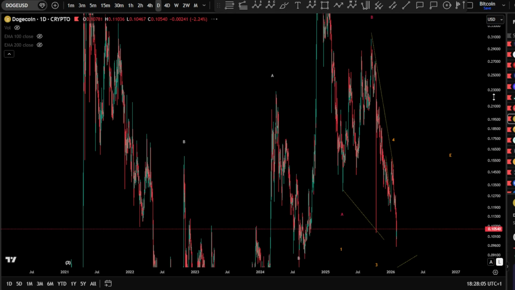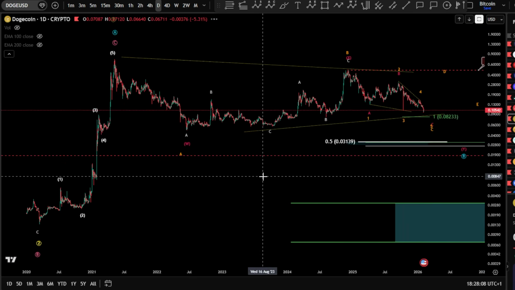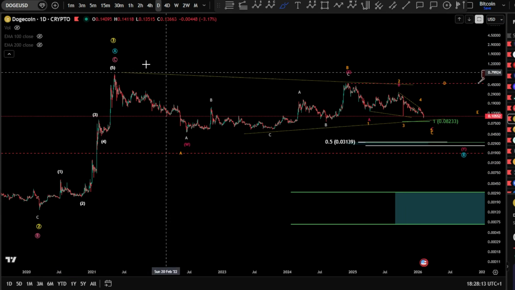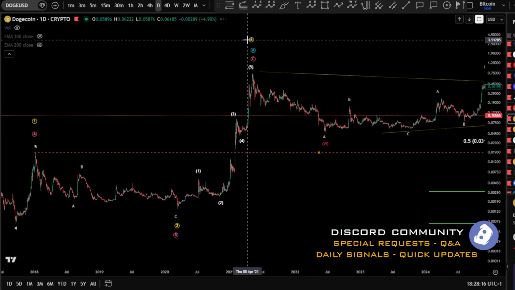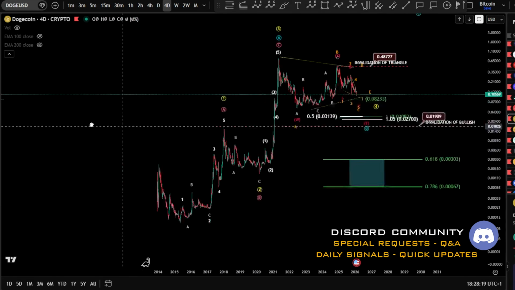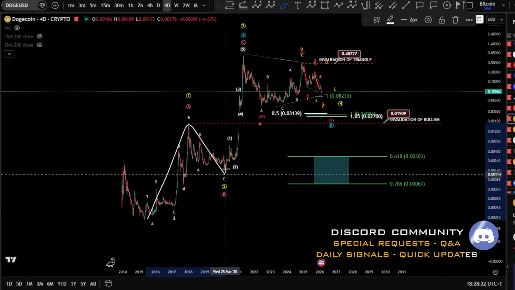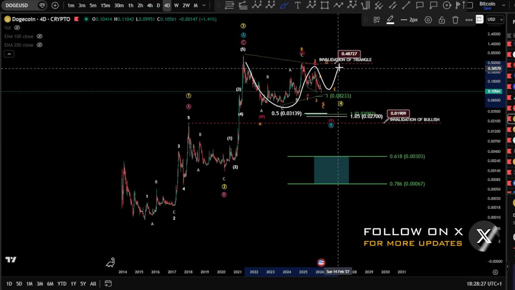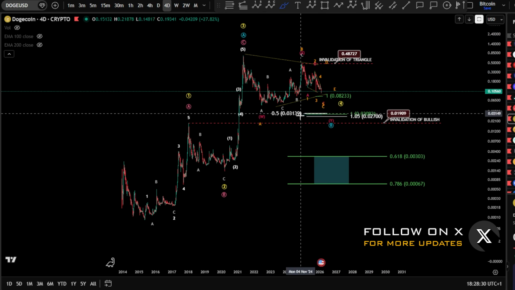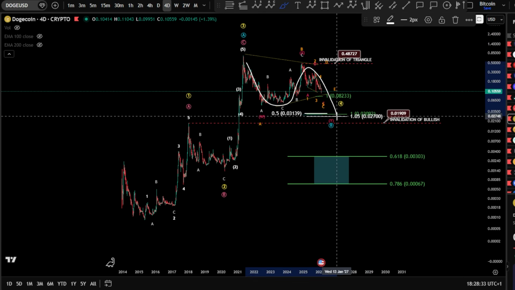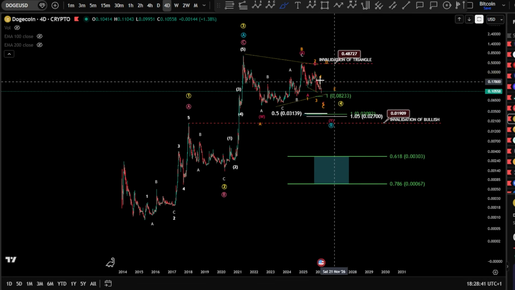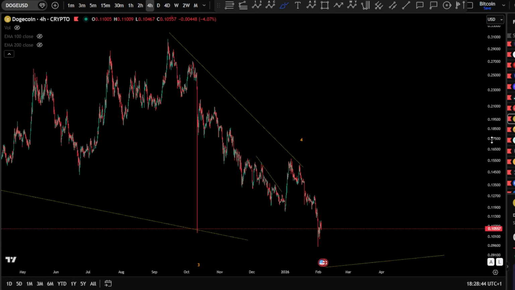Yeah, so the next one we have in this video, we have Dogecoin. So for Doge, we have also a 1, 2, 3, 4, 5 impulse in a wave A or a wave 1 there. Sorry, it can be a wave 3 because of the all-time history here, yeah, Dogecoin is a very old coin. So 1, 2, 3 here, and potentially wave 4 is unfolding, and wave 5. Yeah, so the wave 4 can be this triangle and pushing in a wave 5. Unless, of course, the triangle is going to transform to a regular flat, taking the 1 to 1 fib level here in a deeper correction, which I doubt. I think the triangle is closer here still for the scenario.